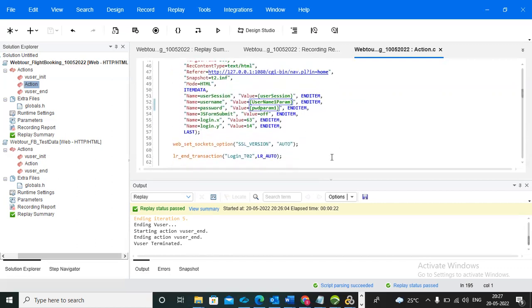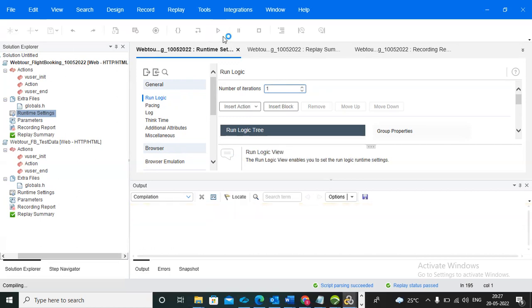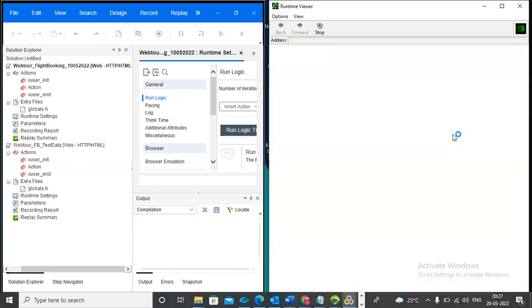So I will execute only one iteration. It is set to 5 iterations. Iteration is nothing but the entire business flow, like login, flight booking, payment and logout. All of this we can include as one business scenario. That is one iteration. If you need to execute again, you give 2 times; to execute 5 times, you give 5. Now I want only 1 time because I want to observe the parameterization files. So I'm executing.